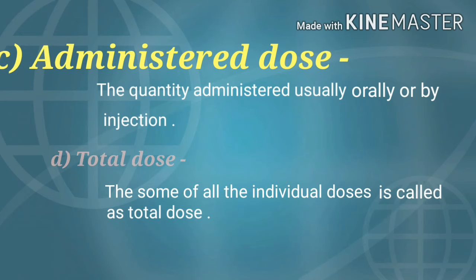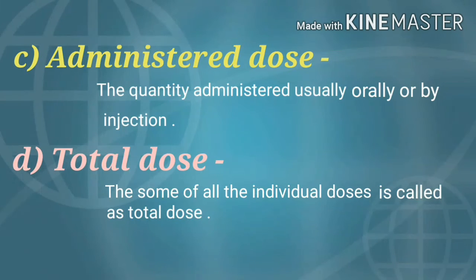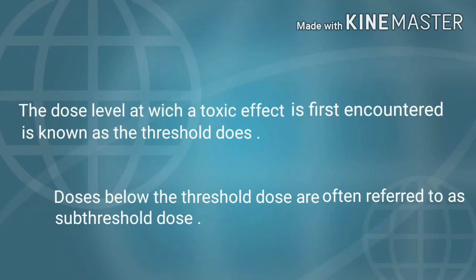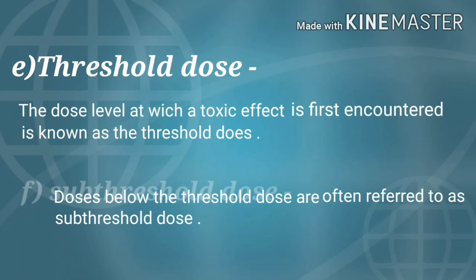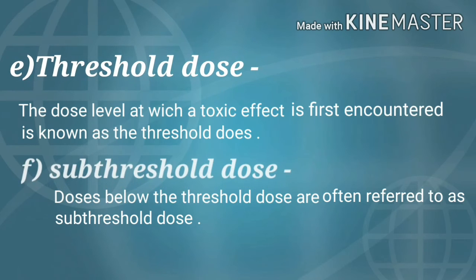And let's see the third dose, that is the administered dose. The quantity administered, usually orally or by injections. And the fourth is the total dose. What is the total dose? The sum of all the individual doses is called the total dose. Some toxic substances entering various food chains or any other poisoning, intravenously, get absorbed and cause severe effects in our body. The fifth dose is the threshold dose.